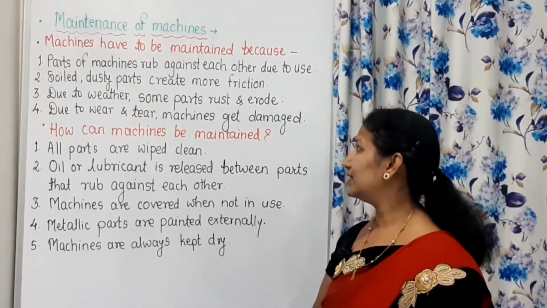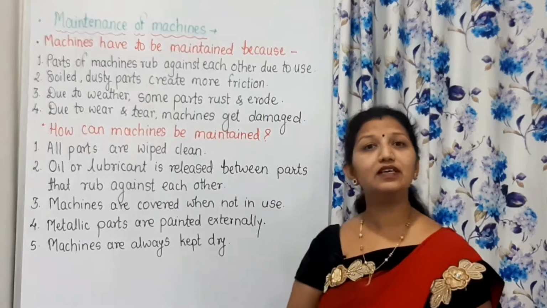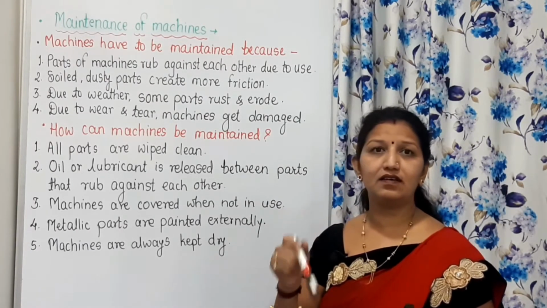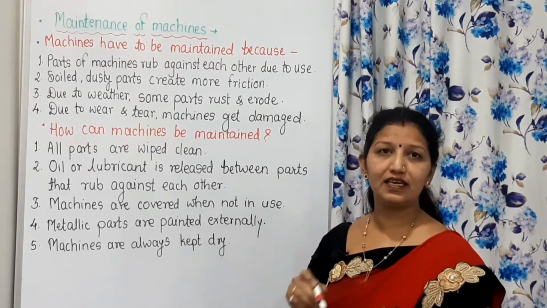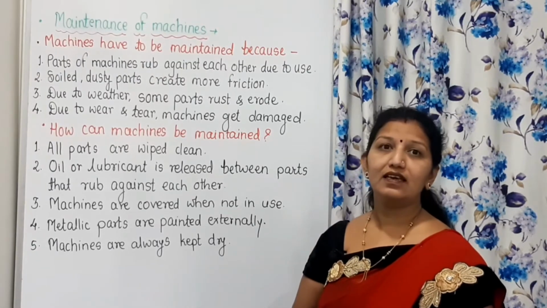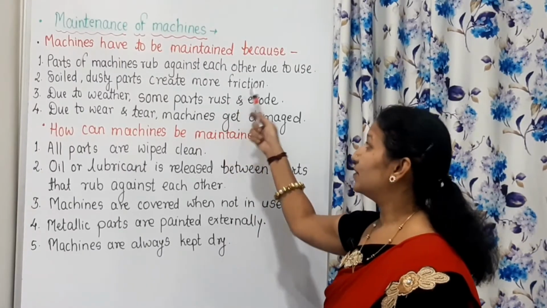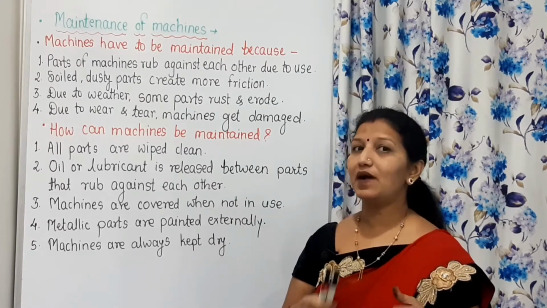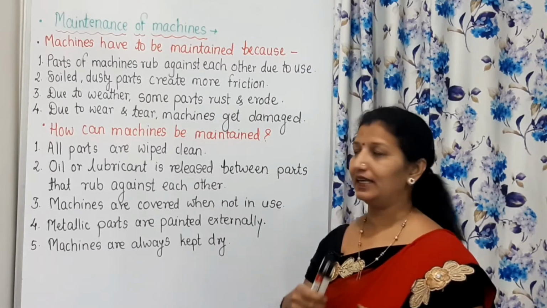Also, soil and dusty parts create more friction. If there are soil particles in the parts of machines, or they are dusty, then they create more friction, and because of that the parts get damaged earlier.